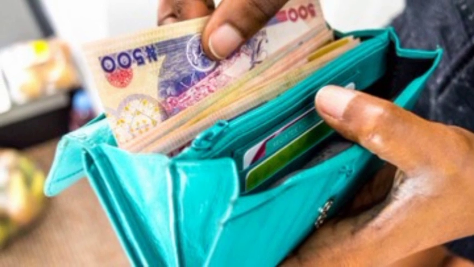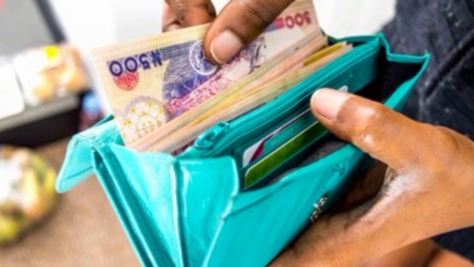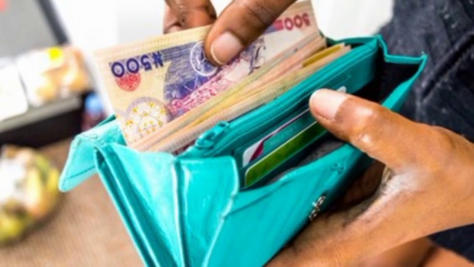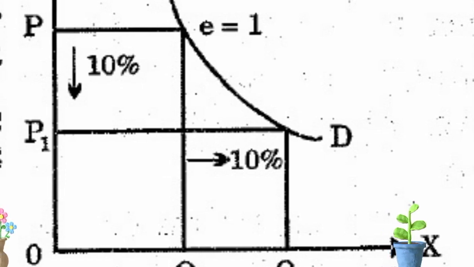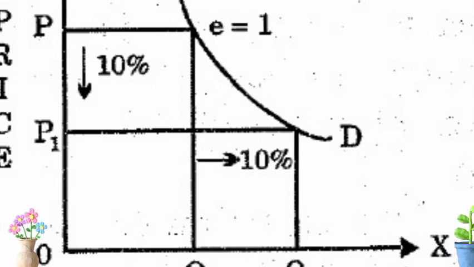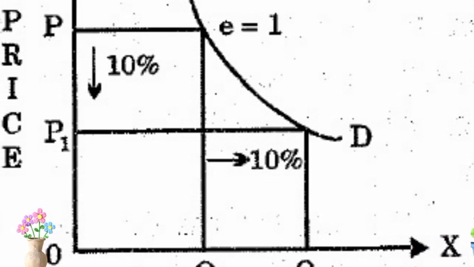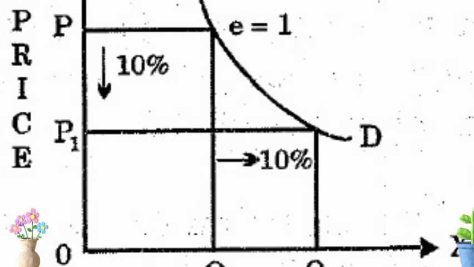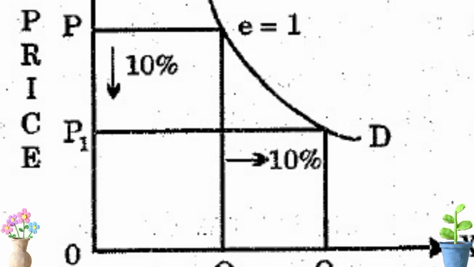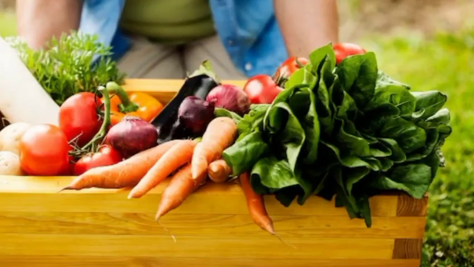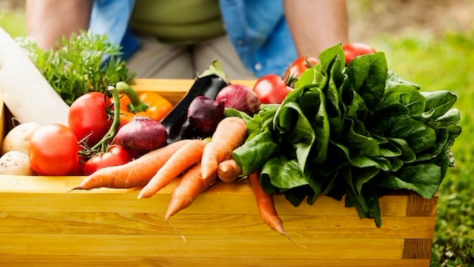We call it unit or unitary elastic demand. Are we together, students? For example, a 30% fall in price leads to a 30% increase in quantity demanded. Here, elasticity of demand is equal to 1.